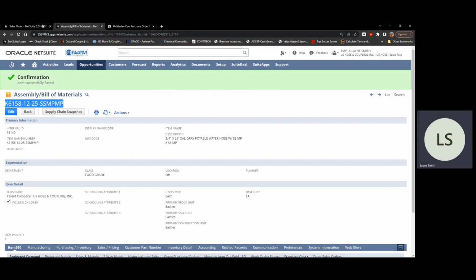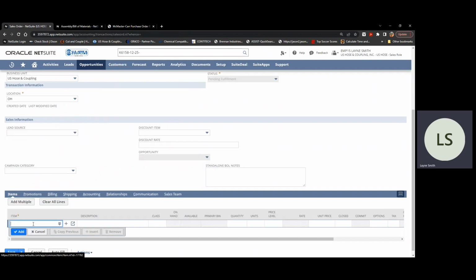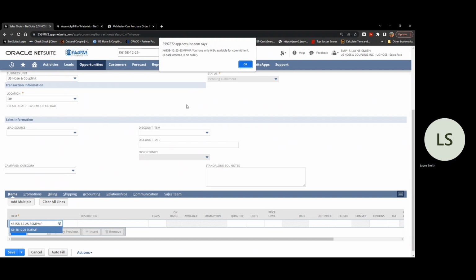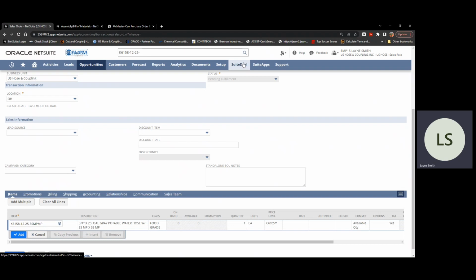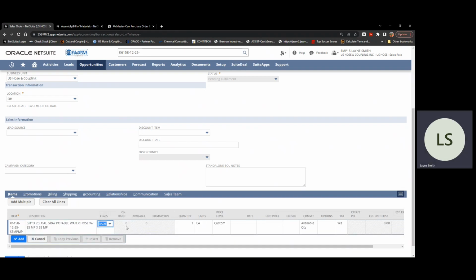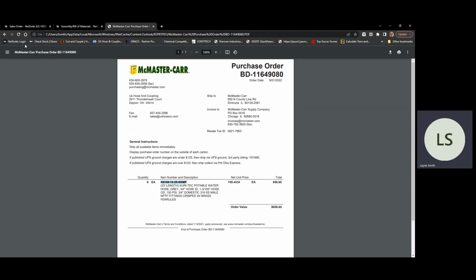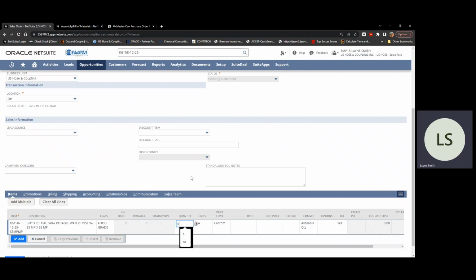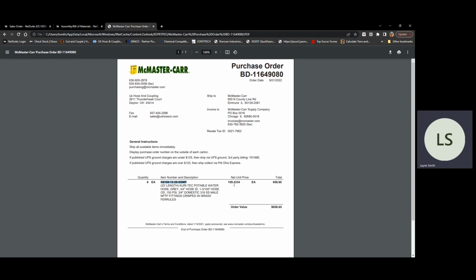And then again, I like to copy and paste, Control-C, Control-V. It'll tell you you've got 0 of these available. Okay. Tab over, back to our purchase order. So quantity is 6 here. Our rate will be the price per each.